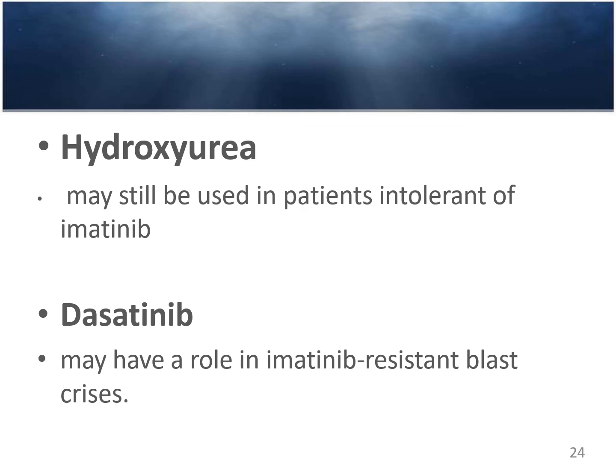However, dear students, hydroxyurea may still be used in patients intolerant of imatinib. Imatinib is our first choice for the treatment of CML. In patients who are resistant to imatinib, in blast crisis, dasatinib is another drug which can also be used.